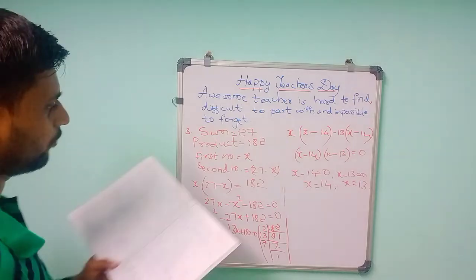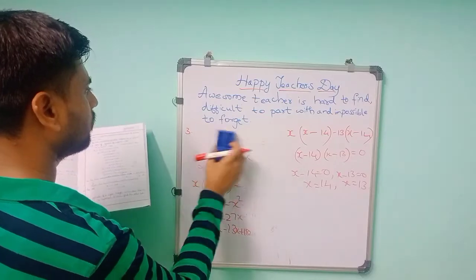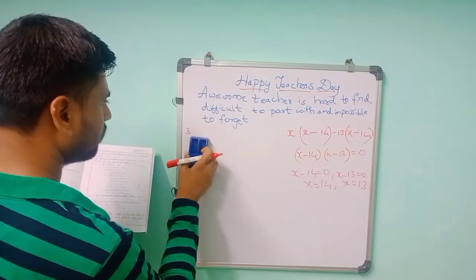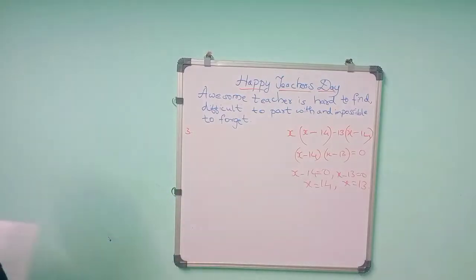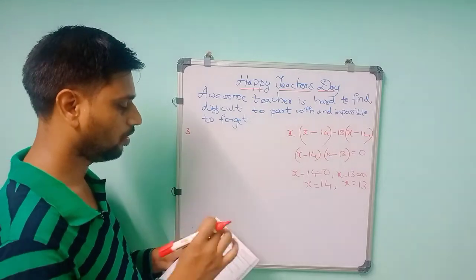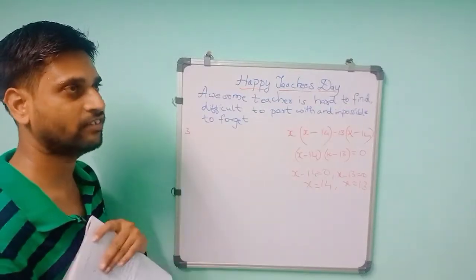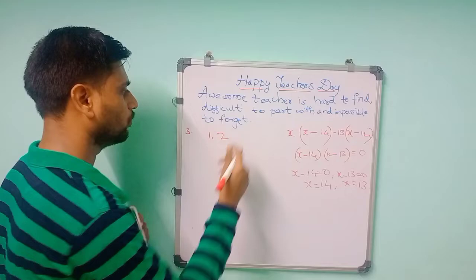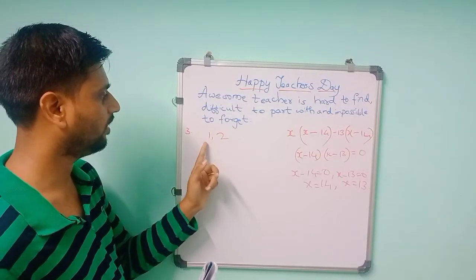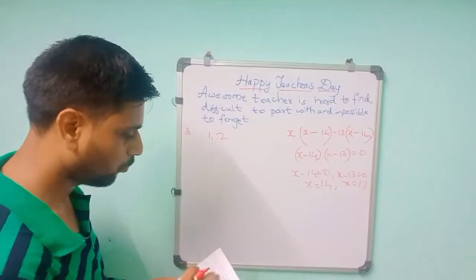Then next, I will do this one last one only. So the next question says find two consecutive positive integers. So positive integers means 1, 2 like that. Positive should be positive, not negative integers. So consecutive is nothing but the next number. If you take 1, the next number is 2. 1 plus 1 is 2. So the next consecutive number should be added by 1. So 2 is there, next number 2 plus 1 is 3. So like that it is 2 consecutive positive integers.